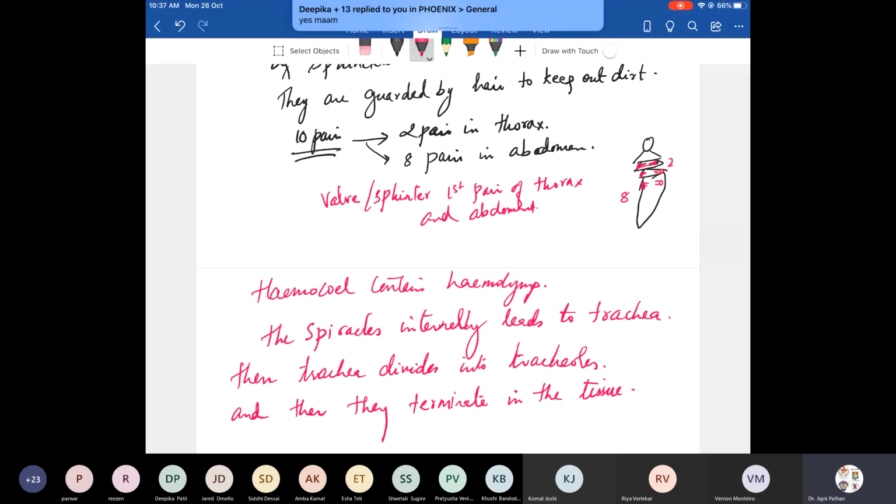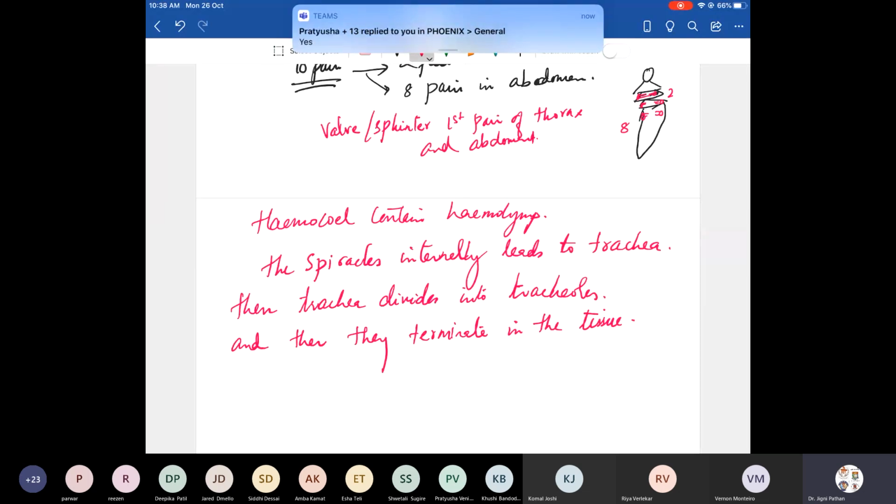Next, when the cockroach is resting, diffused oxygen is reaching the tissue.